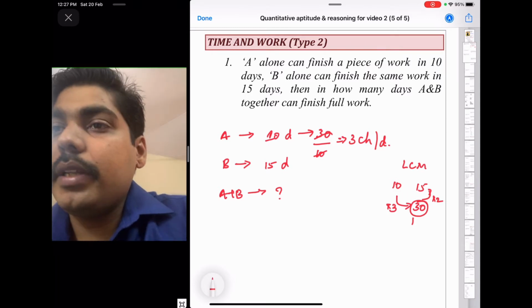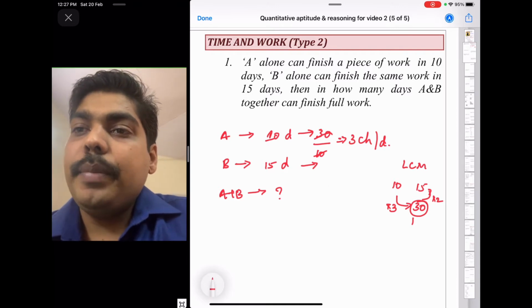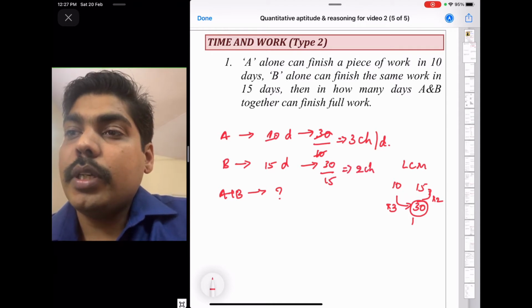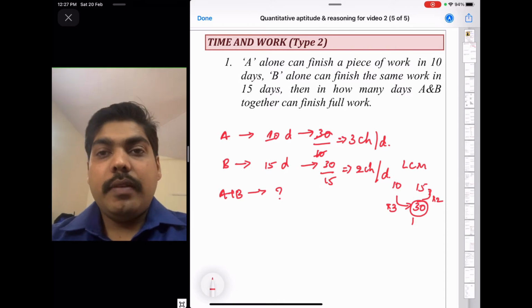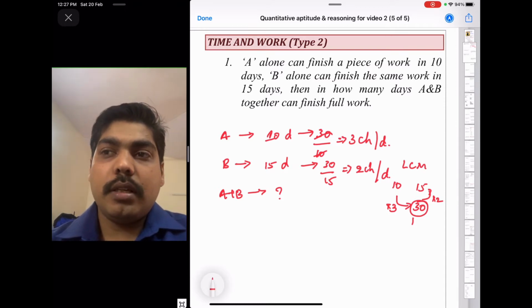So we have to define the capacity of each individual person. Then B will complete the work in 15 days. That means every day he will arrange 2 chairs and go back. So the first day he will arrange 2 chairs, then the next day 4, 6, 8, 10, 12, like that he will complete the work in 15 days because there are 30 chairs.